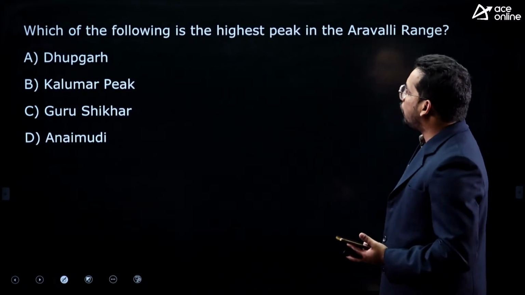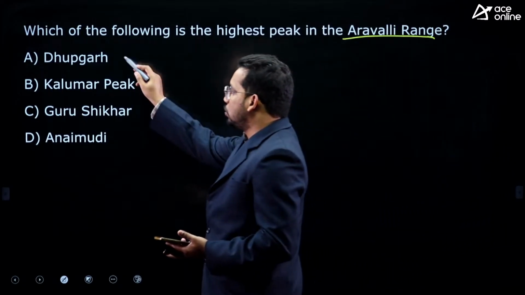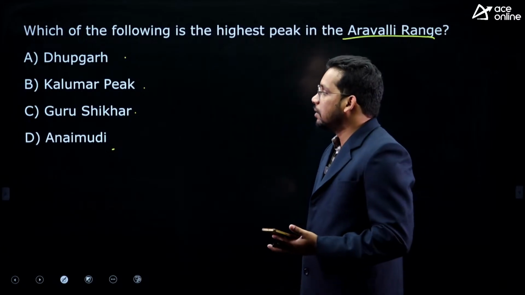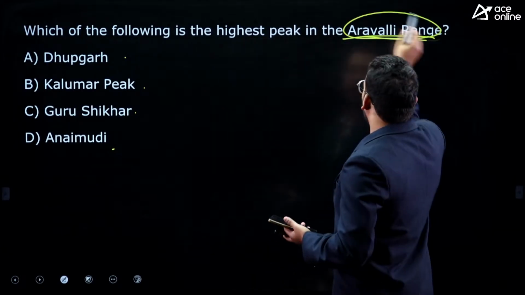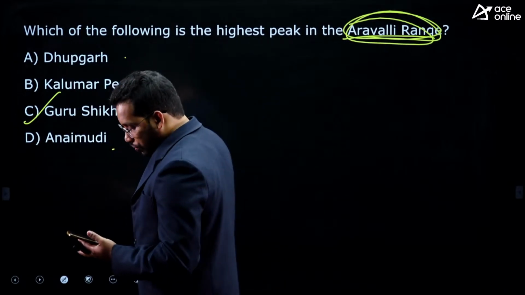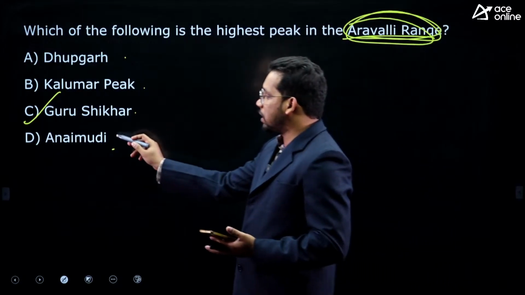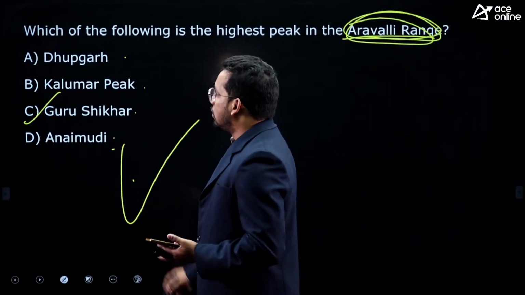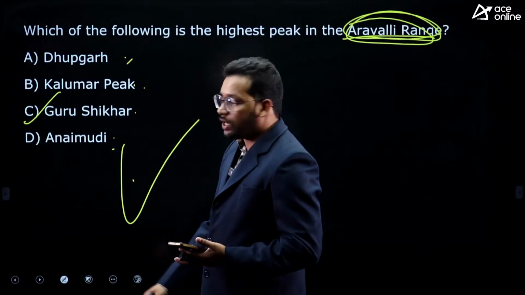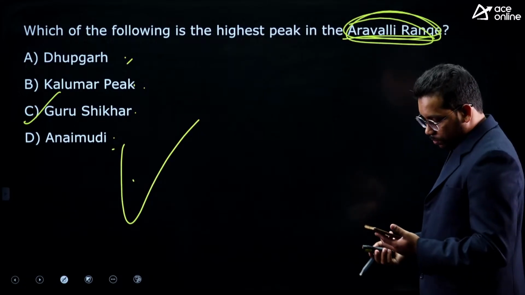Next question, which of the following is the highest peak in the Aravalli range? Very easy question. Dodabetta, Kalumar Peak, Guru Shikhar, Anaimudi. Which one is the answer? In the Aravalli range. Correct. Guru Shikhar is the highest peak in the Aravallis. Anaimudi is the highest peak in South India. Kalumar is the highest peak in the Vindhyas. Dubgar is the highest peak in Satpura. So these are all the highest peaks, right? You should be able to remember.